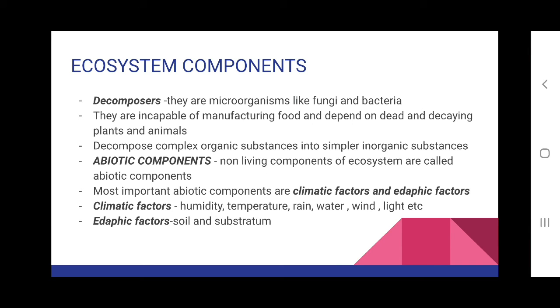Next are decomposers. Decomposers include mainly microorganisms like fungi and bacteria, and these decomposers are also incapable of manufacturing their own food, and they mainly depend upon dead and decaying plant and animal parts for their food.